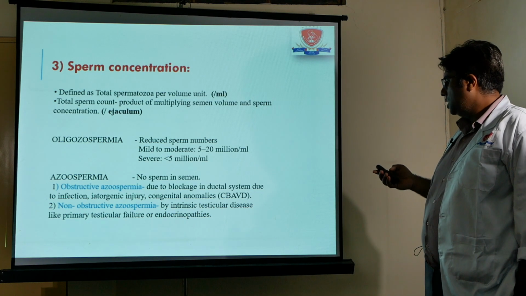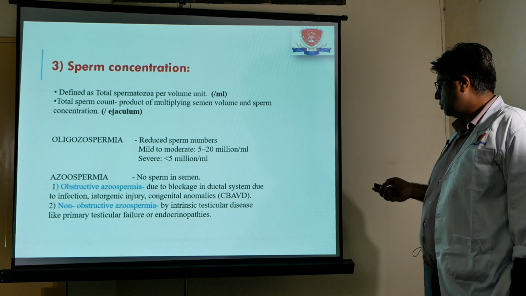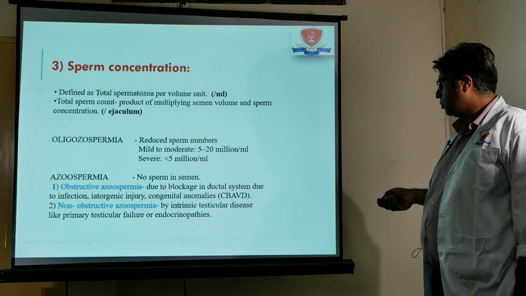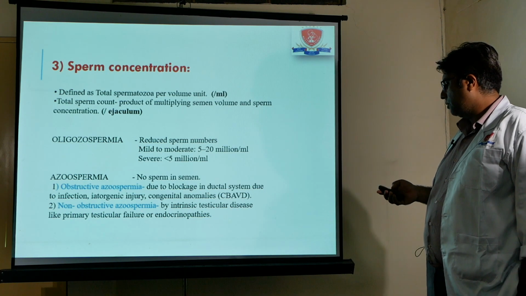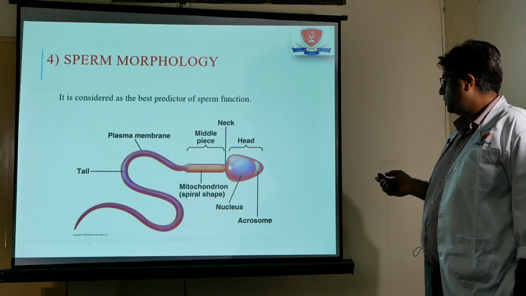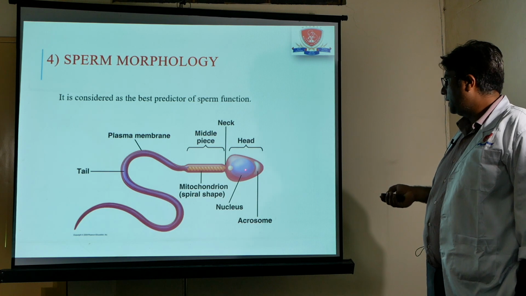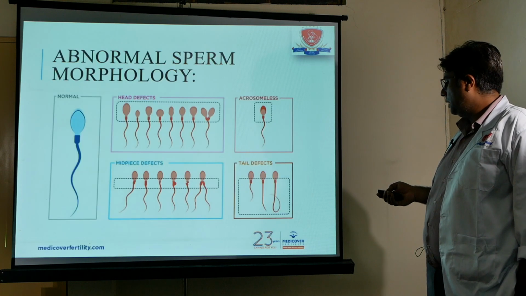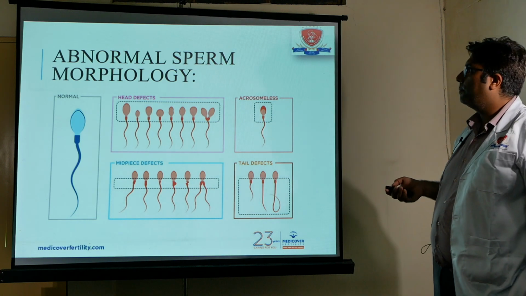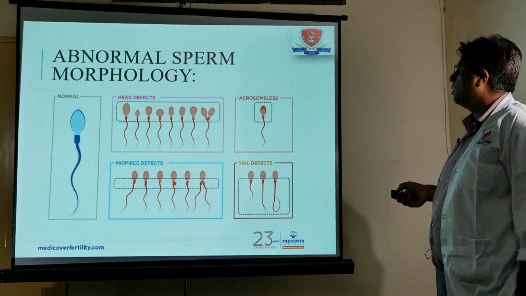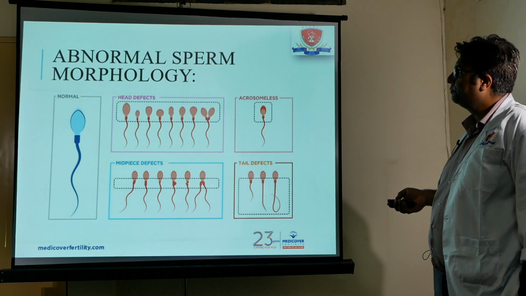Azoospermia is when there is no sperm in the semen. Common causes are obstructive azoospermia and non-obstructive azoospermia. Obstructive has post-testicular causes, and non-obstructive are mostly testicular causes. Sperm morphology is extremely important and it should be seen. You have to rule out abnormality in the head, the mid part, and the tail. A good laboratory will definitely make a note of the abnormal shape of the sperms: abnormal head, chromosomal abnormality, mid piece abnormality, and tail piece abnormality.